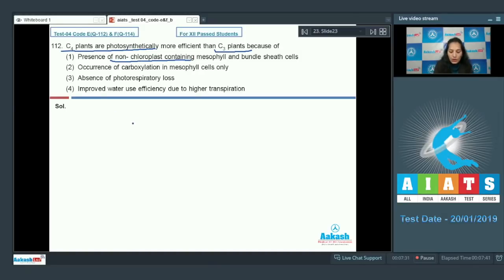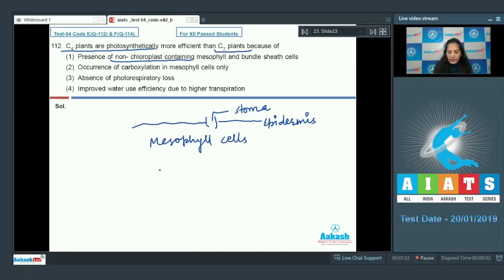If you see the section of a leaf of a C4 plant, you will find epidermis over here. Here it is the stomata and it is the epidermis, and just below the epidermis you will find mesophyll cells, and after mesophyll cells you will find the bundle sheath cells.